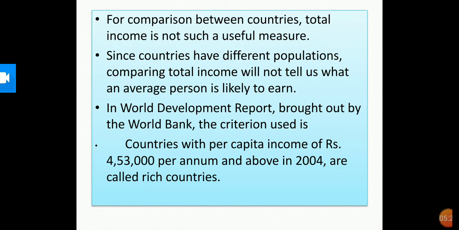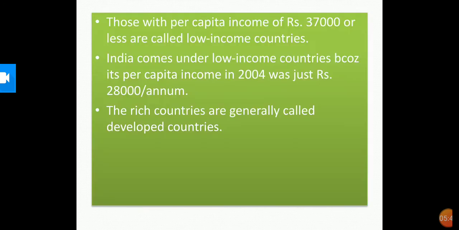In the World Development Report brought out by the World Bank, the criterion used is that countries with per capita income of rupees 4,53,000 per annum and above in 2004 are called rich countries.